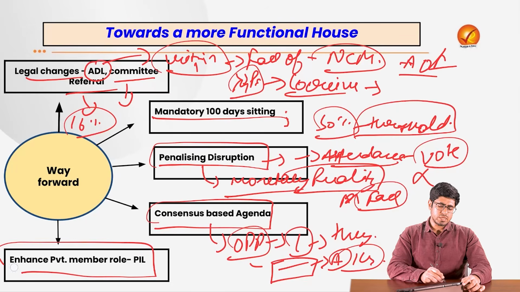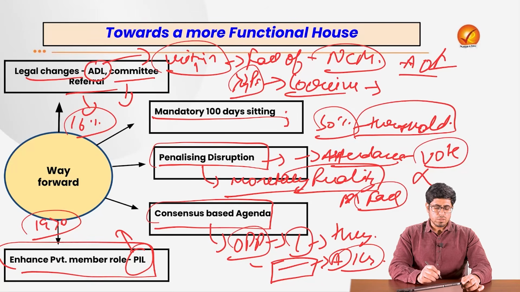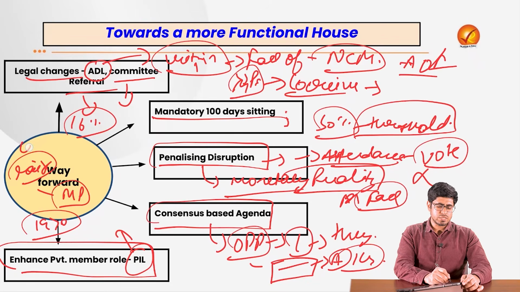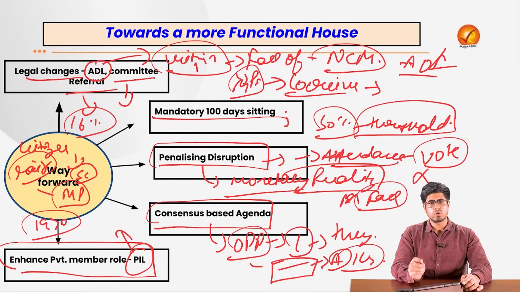And we can also seek steps to enhance private members' bills. We see that 1970 was the last time a private member's bill was passed, and regarding this a PIL has already been filed in the Supreme Court that wants more and more effort to be made by individual MPs to raise the concerns of the individual citizens of our country, so that they are not knocking at the door of the Supreme Court for every small thing.